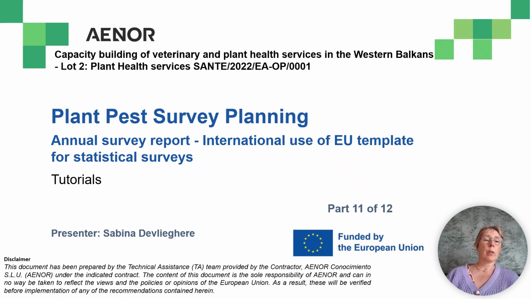This tutorial is about preparing an international annual report for statistical surveys. It guides you as an MPPO of the EU candidate country or official plant health officer at headquarters to summarize the collected data in an annual reporting table to prepare a report for this year.